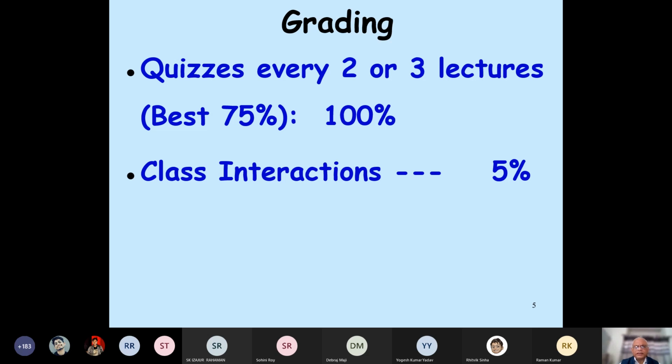The online teaching, the one big hazard is that even if you have vanished in front of your computer or slept off, we have no way of knowing. And that makes the class extremely difficult for us teachers. We don't know whether what we are saying is being heard at all. Is the student in front of the computer? Is not there? Don't know. So we have kept this class interaction, which is kind of a bonus mark. See here, it's adding above 100%.